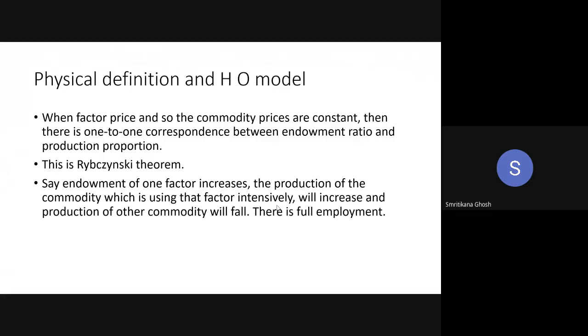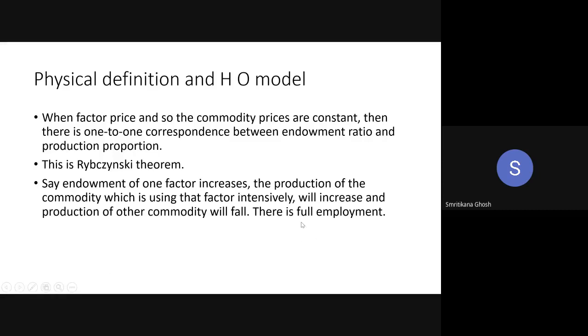This is important. If labor endowment in a country is increasing, then the production of the labor intensive commodity will increase, which is acceptable, but the production of the capital intensive commodity will fall. So this is your Rybczynski theorem.